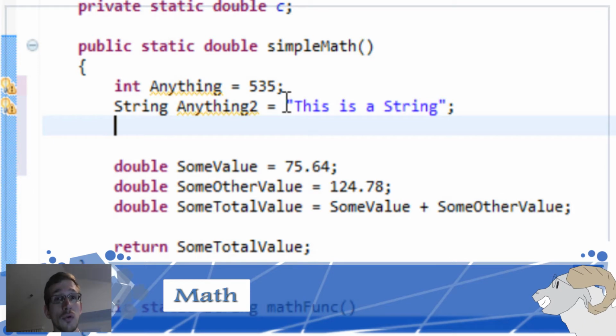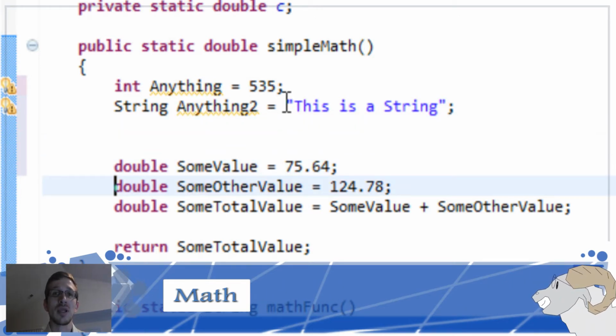I think there is also float and long. Float, I think, has very long decimal places, and long is something as an enormous number. I've had use for neither of those, so until I do, I'm really not going to get into them too much, but they do exist. But int, double, string, those are the main ones.